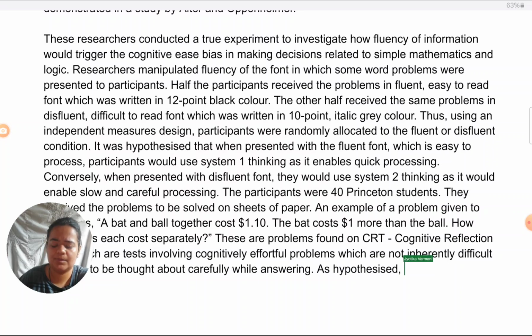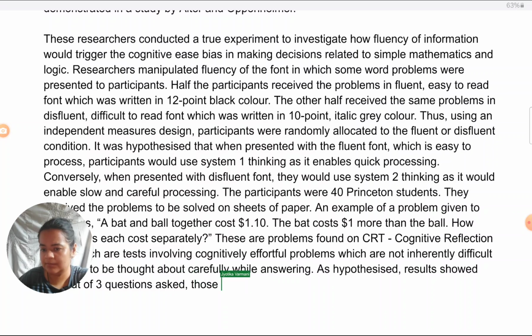Again, you don't need to memorize specific results, like exact numbers you don't need to remember. If you do, good. If you don't, that's fine. So as hypothesized, results showed that out of 3 questions asked, those in the fluent condition answered, okay, I'm giving the exact figures. Like I said, if you don't remember exactly, that's fine. If you do, mention it.